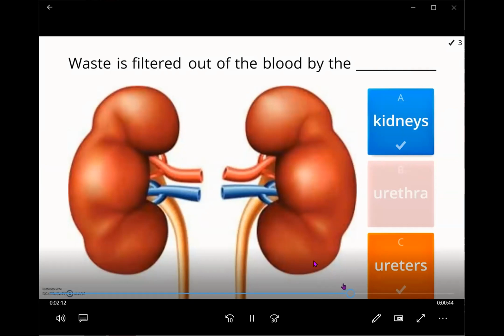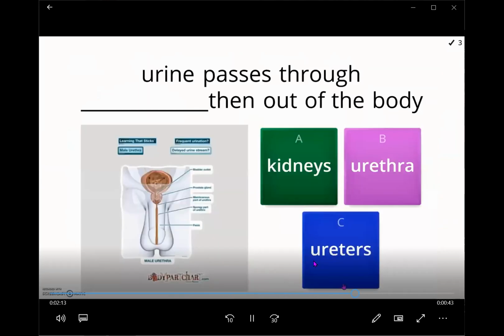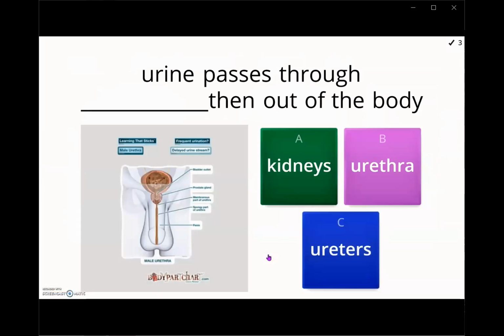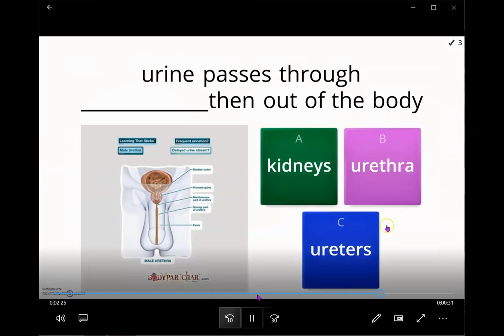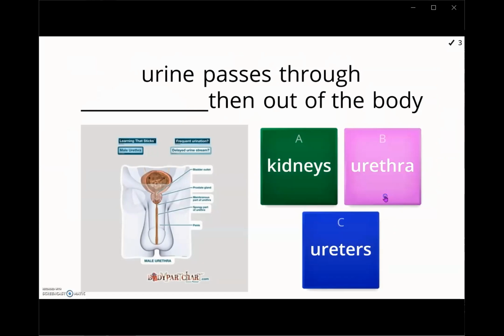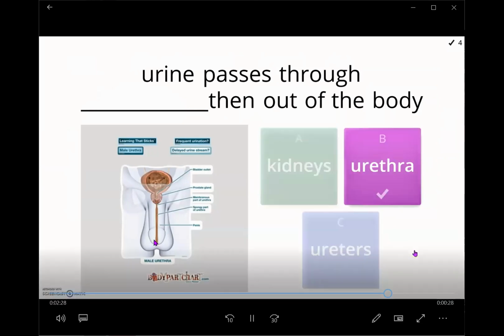Number 4: urine passes through blank, then out of the body. A, kidneys, B, urethra, or ureters. What is the tube that passes out of the body? Urethra. Urethra is correct. It passes out of the body.